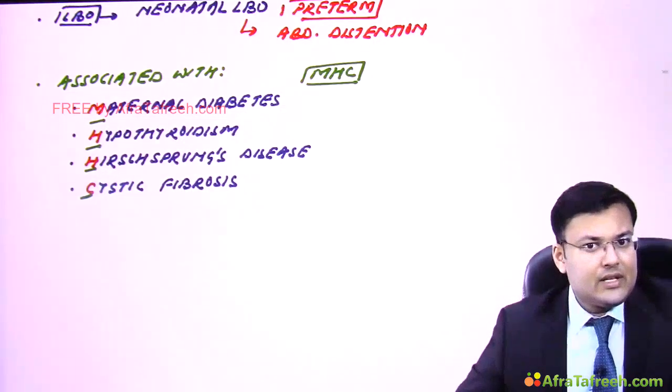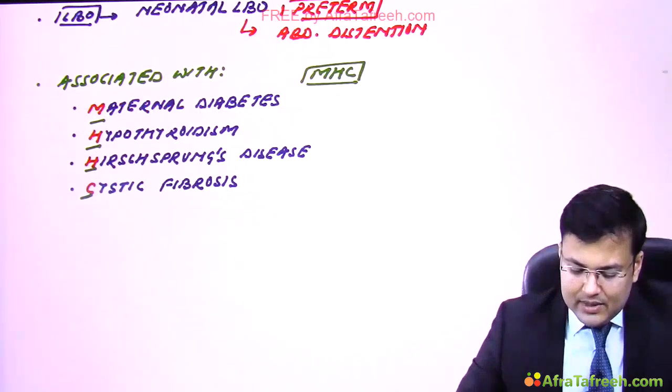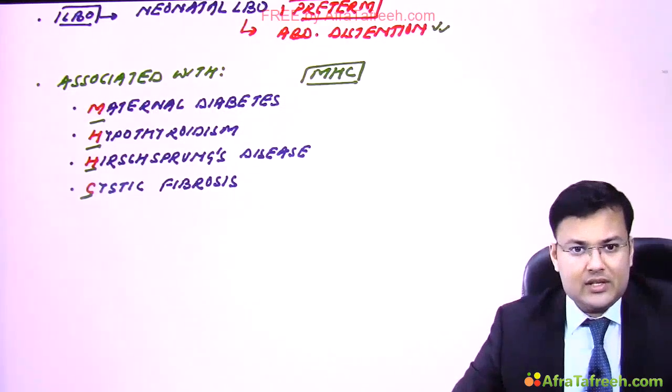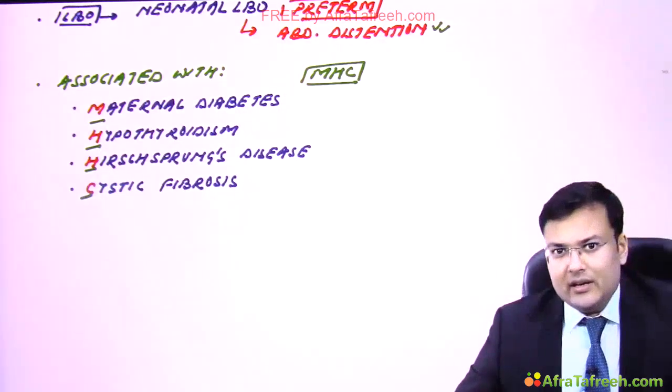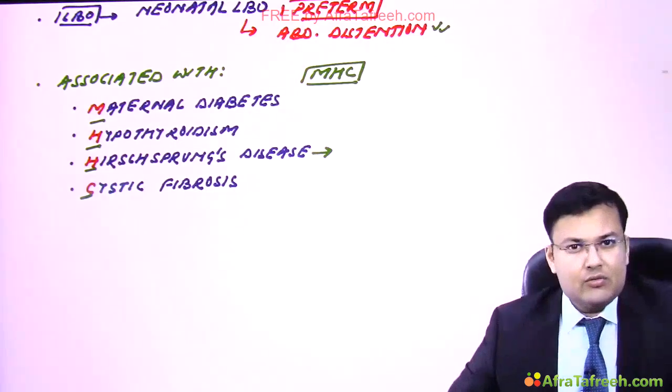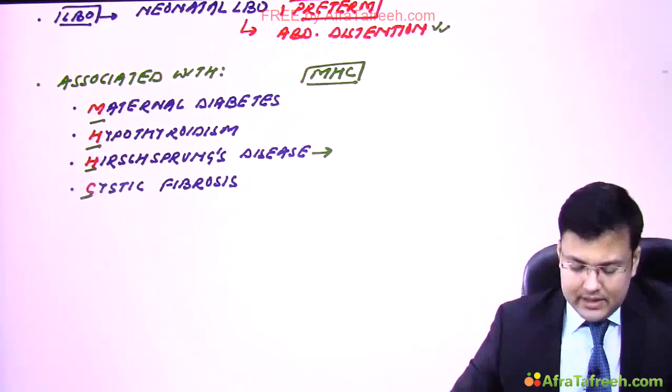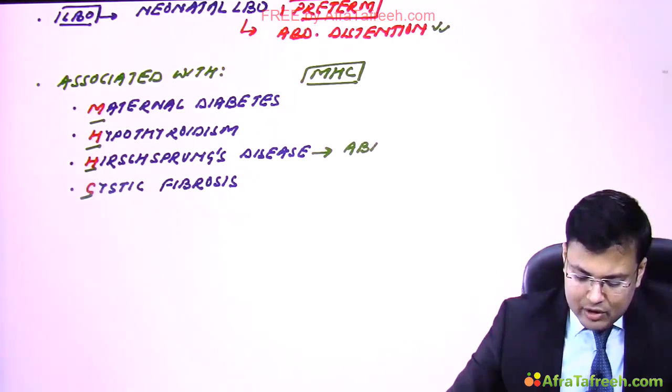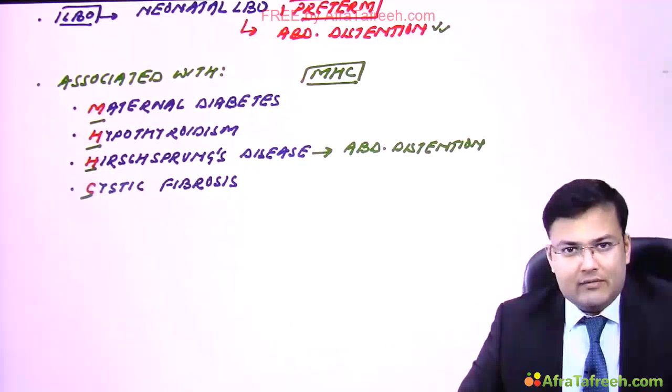Clinical manifestation: after birth these patients develop abdominal distension. There was a similar question in NEET PG related to Hirschsprung's disease. Yes, that was the most common manifestation of Hirschsprung's disease, and in this case also there is large bowel obstruction. So this leads to abdominal distension. Now coming to the investigations.